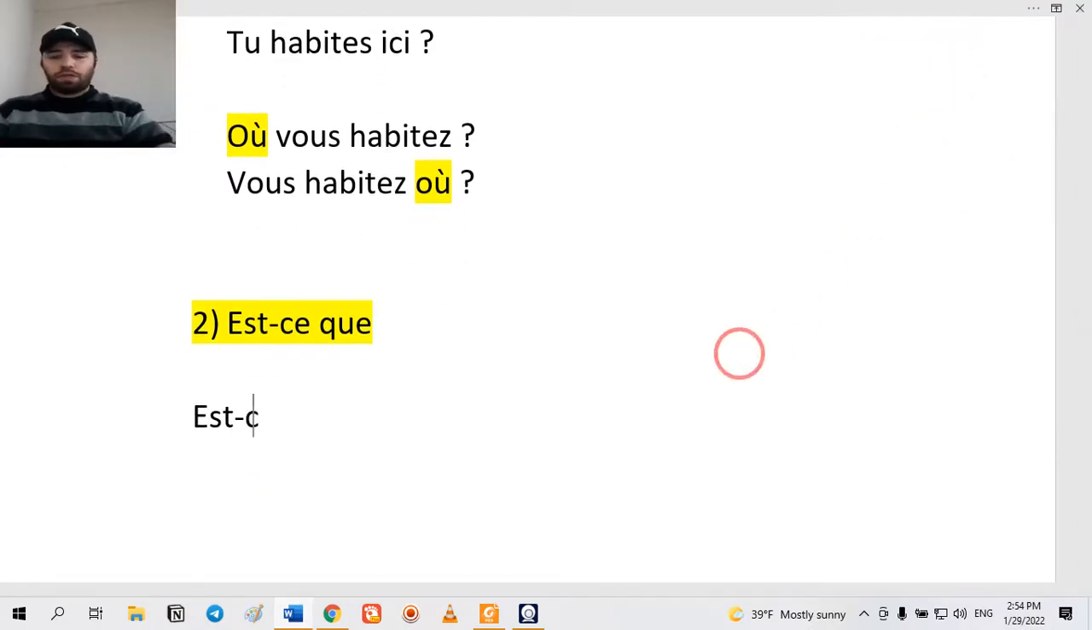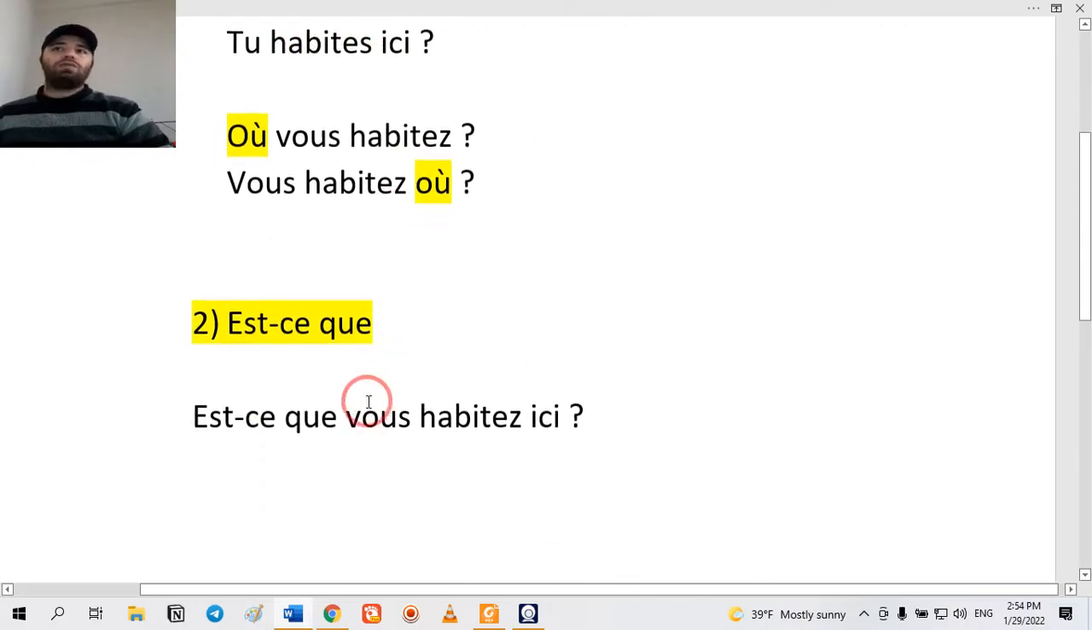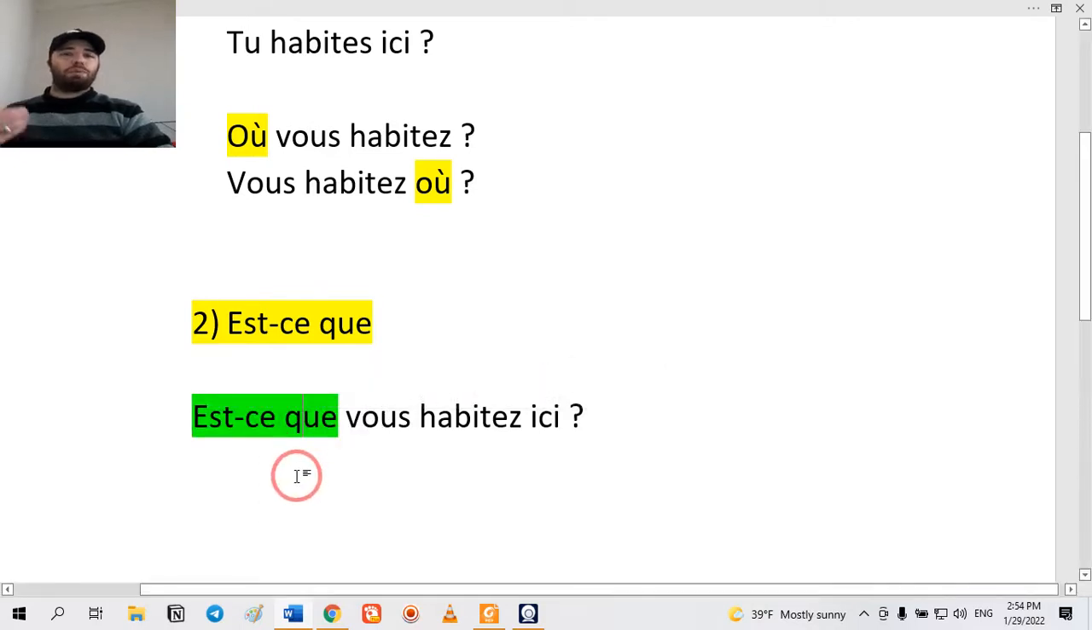Est-ce que. So you put est-ce que at the beginning of your sentence, and after that you add the other part. Est-ce que vous habitez ici? Do you live here? If you see, vous habitez ici? Est-ce que vous habitez ici? You only put est-ce que at the beginning of your sentence, and you make it more polite in this way. It is not complicated. Again, est-ce que vous habitez ici?